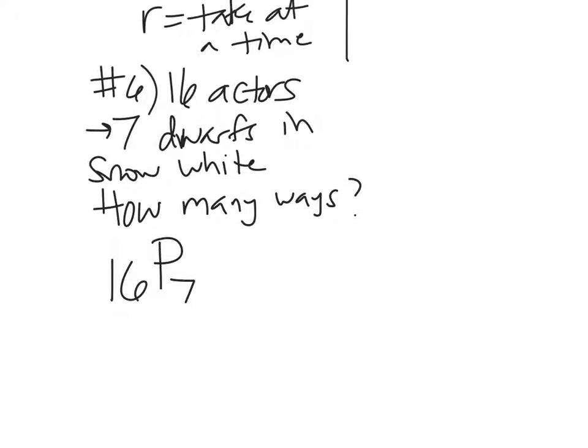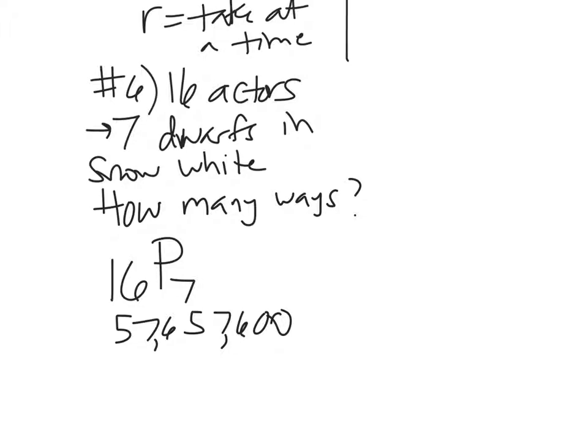You can put your 7 dashes and go, there's 16 for this dwarf, 15 for this one, all the way to 7 of them. But the permutations will help you too. So you go 16 math PRB to 7. Whoa. 57,657,600. That's a pretty steep number. Really big.